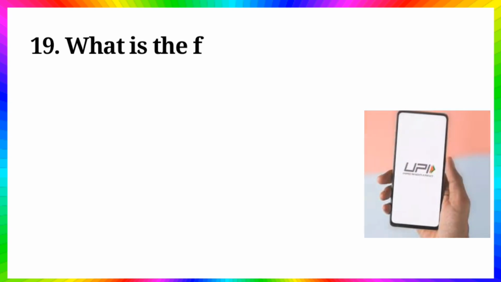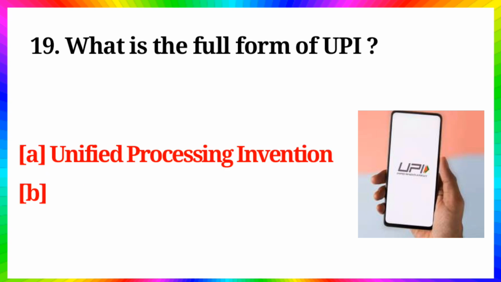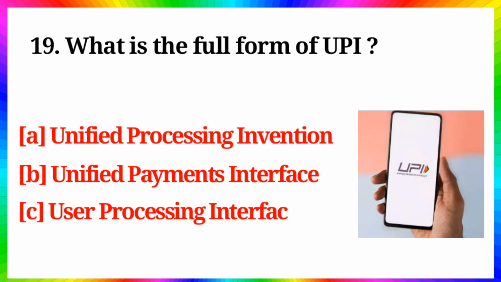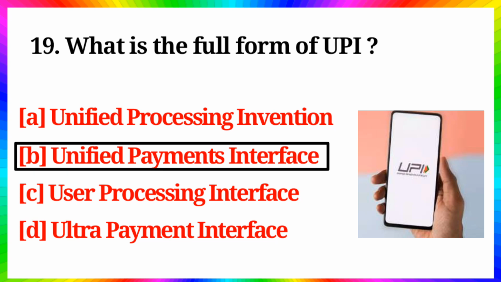Question number 19. What is the full form of UPI? Option A, Unified Processing Invention, B, Unified Payments Interface, C, User Processing Interface, D, Ultra Payment Interface. Answer is option B, Unified Payments Interface.